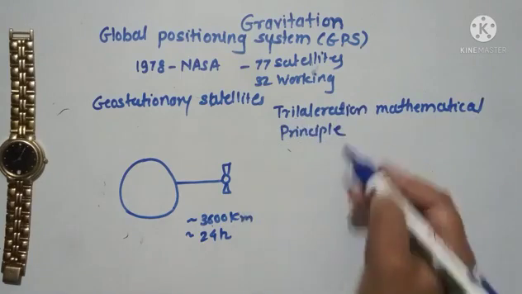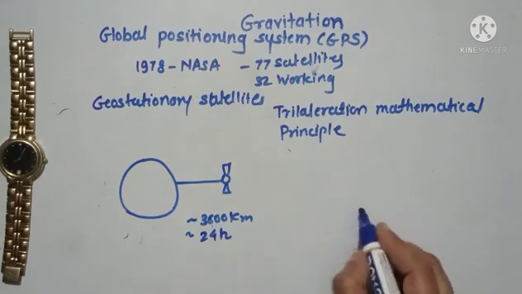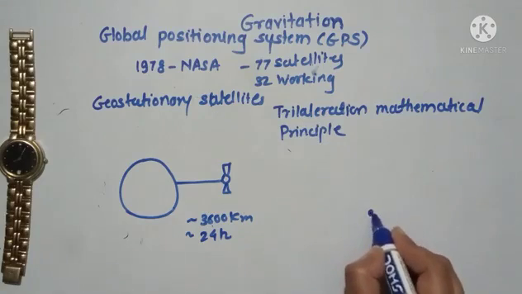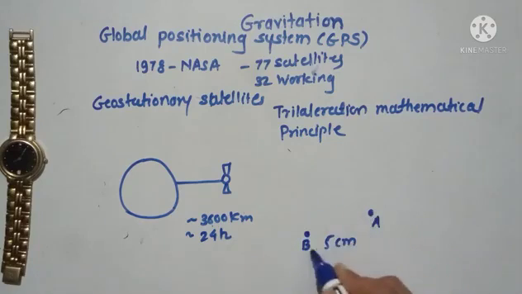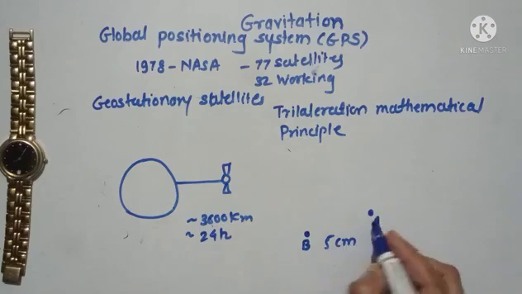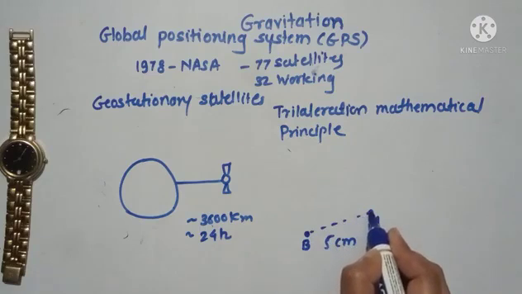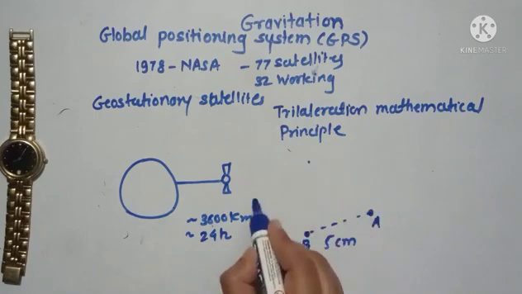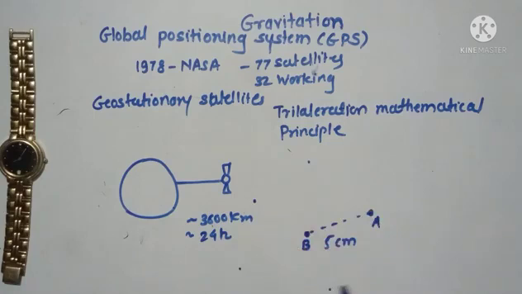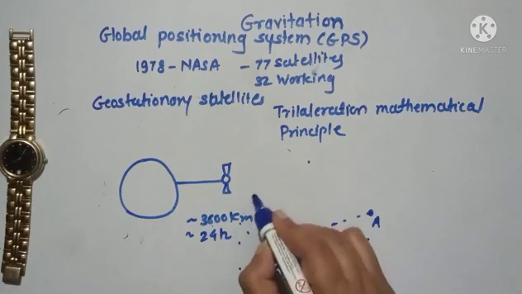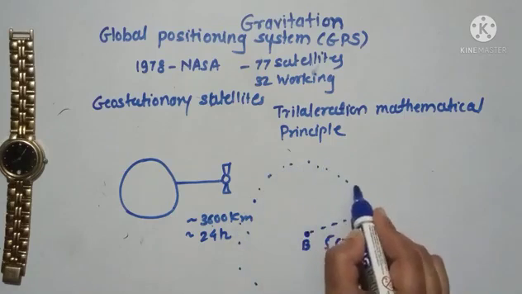What is the meaning of trilateration? Let us see here. If this is a point and I want to tell the exact position of the point, and I take another person A standing 5 centimeters from person B, this data is not sufficient, because the point at 5 centimeters could be here also, it could be here also, it could be here also. So you can draw a circle of 5 centimeters and that person A could be anywhere on the perimeter of this circle.